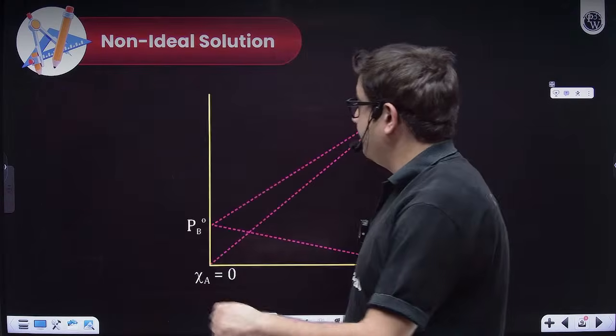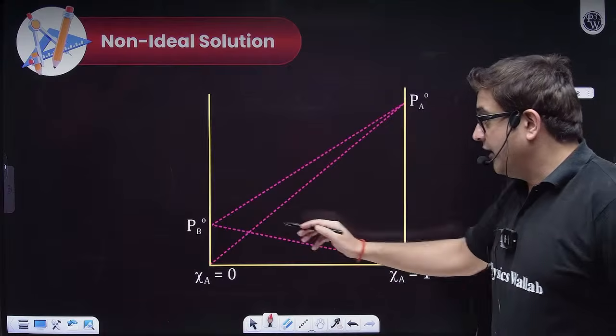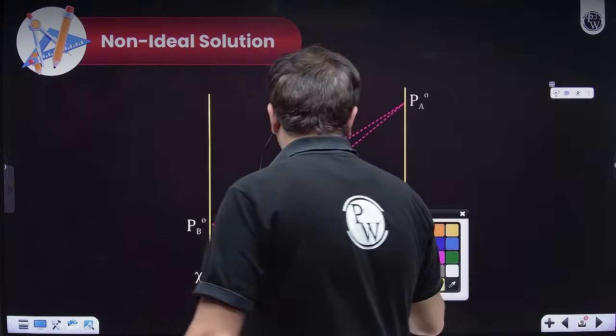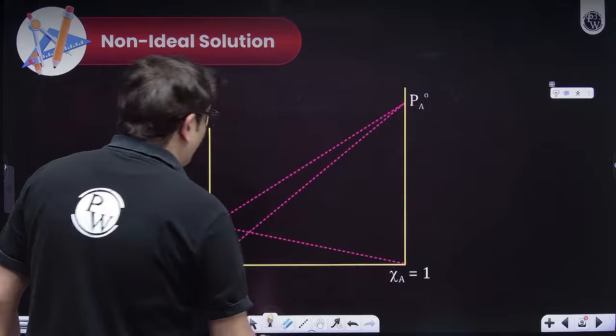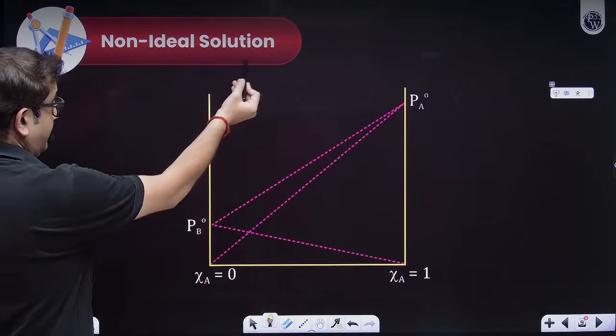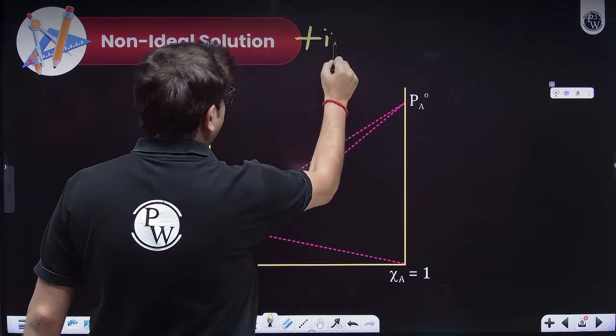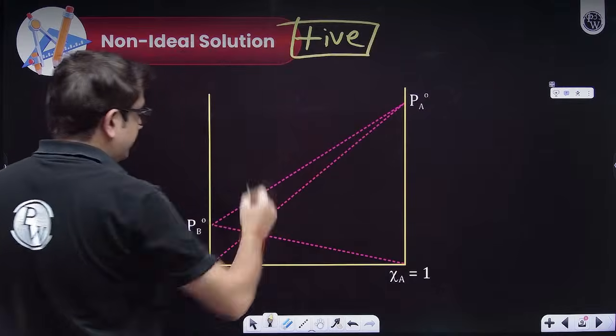Now, what shall be the graph? This is obviously for the ideal case, but because I am having more vapor pressure, these are non-ideal solutions showing positive deviation. Let us talk about positive deviation first.